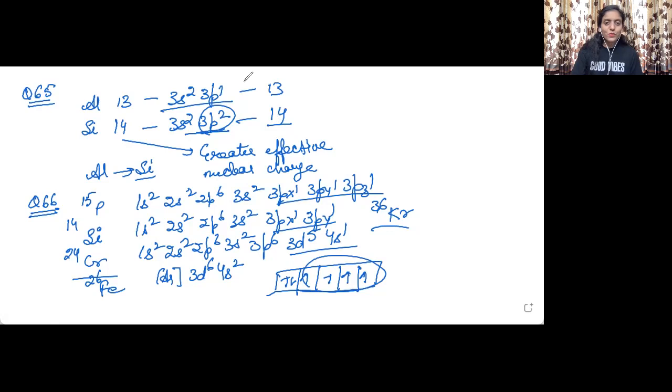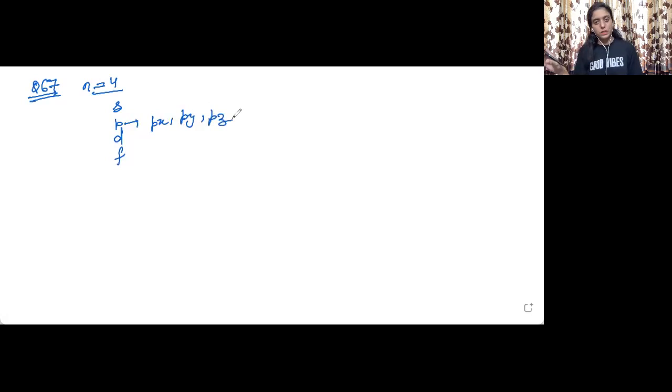Okay. So let us now move into question number 67. How many subshells are associated with n equal to 4? The subshells are S, P, D, F. So this is the 4th shell. It is further divided into 4 subshells, S, P, D, and F. Then Px, Py, Pz, these are the orbitals. First shell comes, then subshell, then orbital.